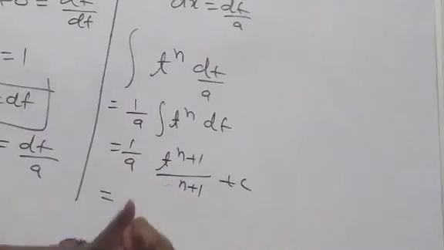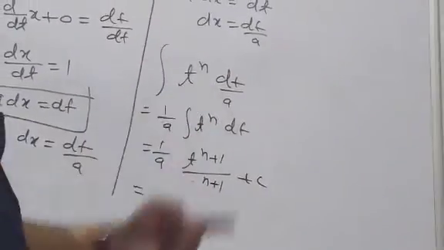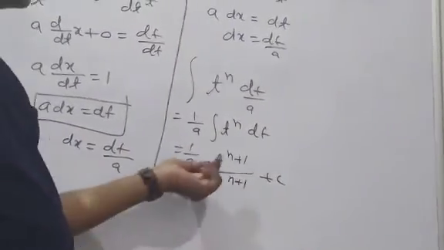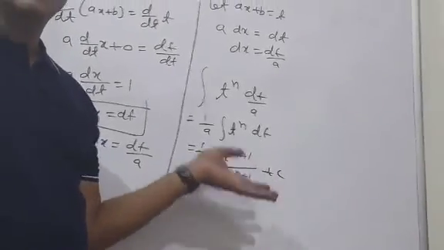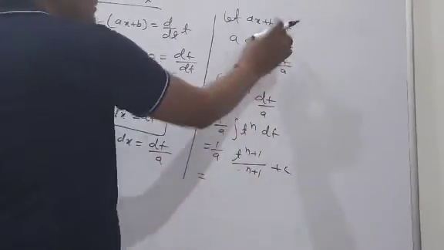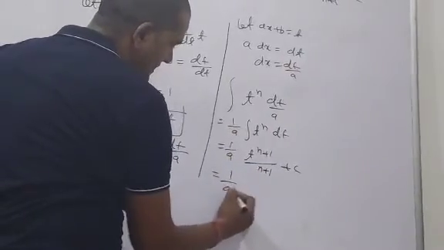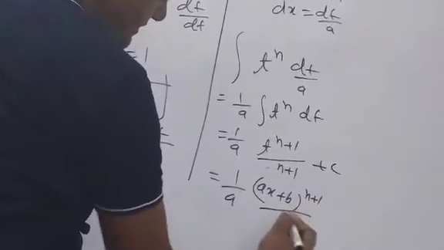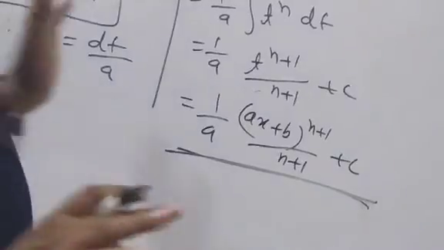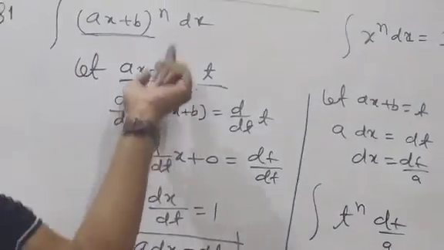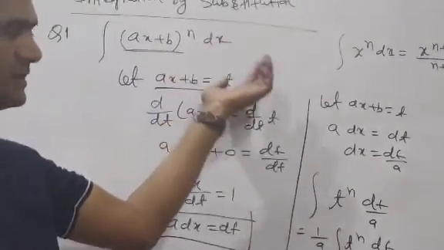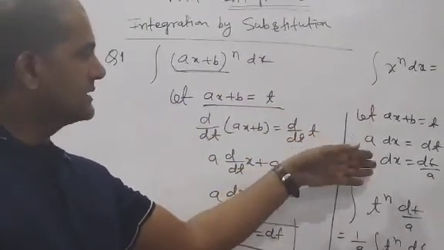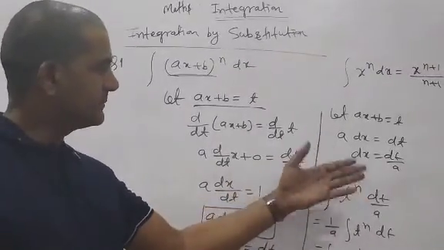Now at last we have to change this t back into x form. Why? Because the given question is in x form, so the answer should also be in x form. What is the value of t? It is 1 by a times (ax plus b) power n plus 1 upon n plus 1 plus c. Now this is the answer. Understood? Don't be confused, it is very simple. Suppose t, find the value of dx in terms of dt, then integrate, and after integrating, put back the value of t.